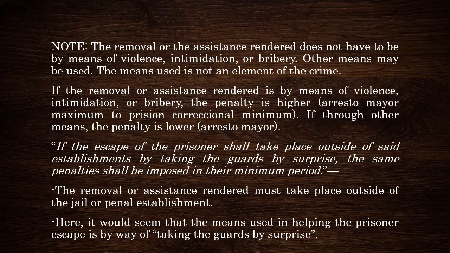It can be done through violence, intimidation, or bribery. It doesn't have to be limited by taking the guards by surprise. Although it would seem that way, that the second paragraph only mentions one way of helping or assisting the prisoner in his escape. That is by taking the guards by surprise.